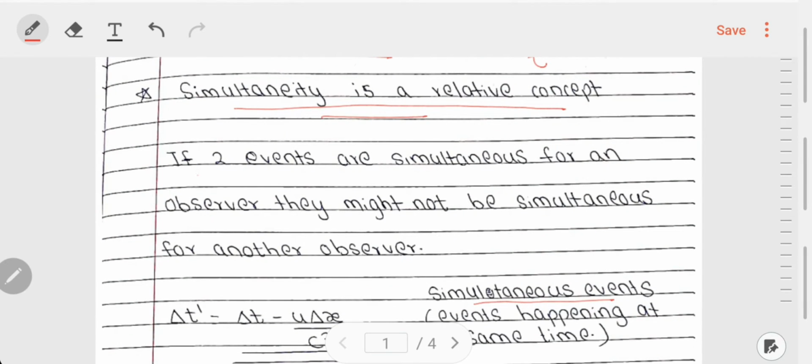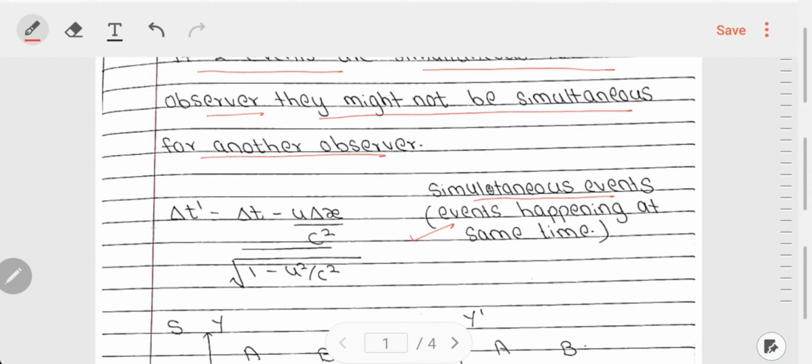It basically means if two events are simultaneous for an observer, they might not be simultaneous for another observer. So, let us see how. It seems to be miraculous, but let us see how Einstein came up with it. So, we have this equation: del t prime is equal to del t minus u del x by c square, over under root 1 minus u square by c square. This is nothing but the Lorentz transformation for the time differences between two events. And if you don't know about this equation, you can look about it in lecture 2 of the series Special Relativity. The link will be given in the description.